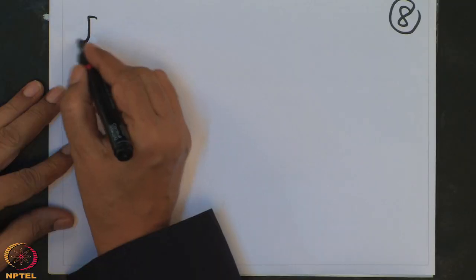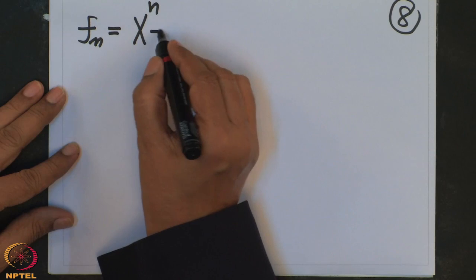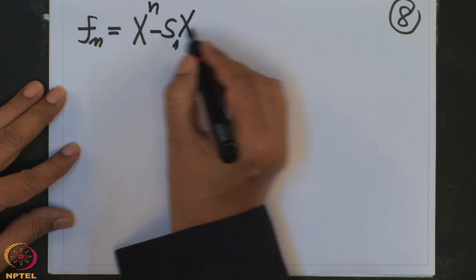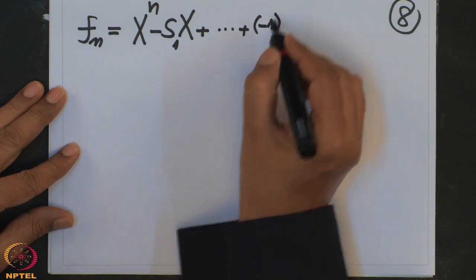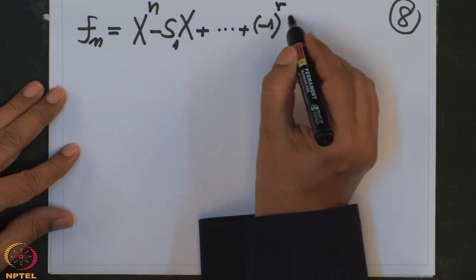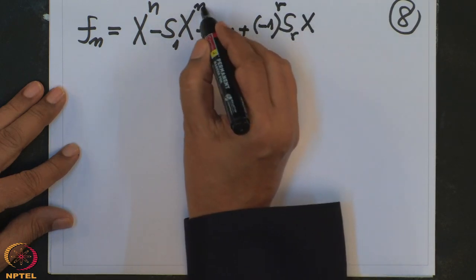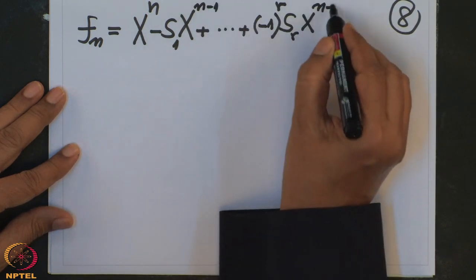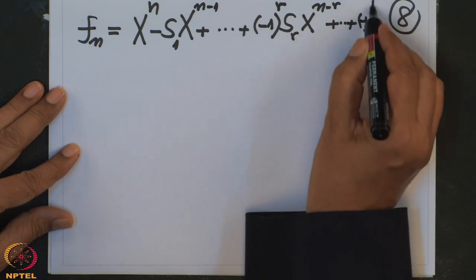So, this polynomial Fn is x power n minus S1 x power n minus 1 plus, alternating, the Rth term will be minus 1 power R Sr x power n minus R, and so on. The last term will be minus 1 power n Sn.